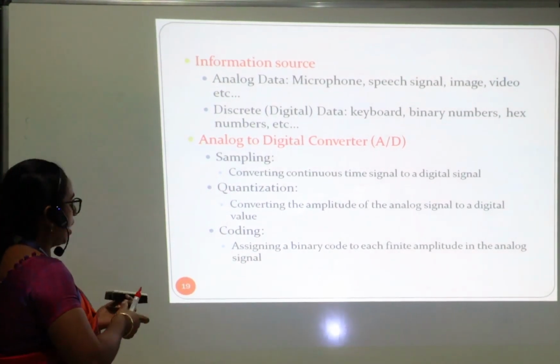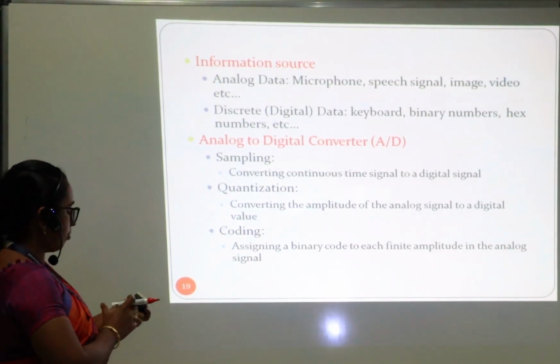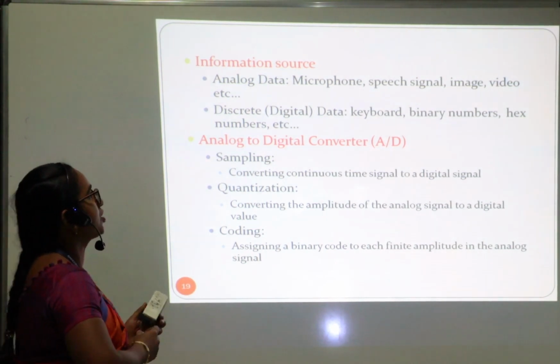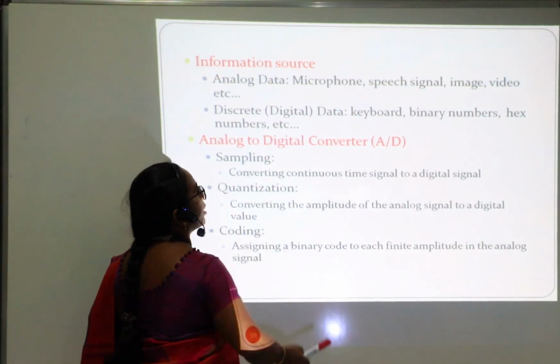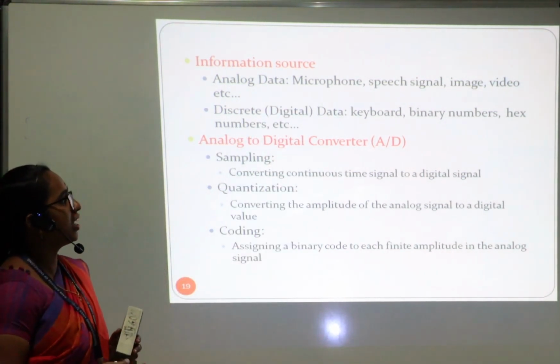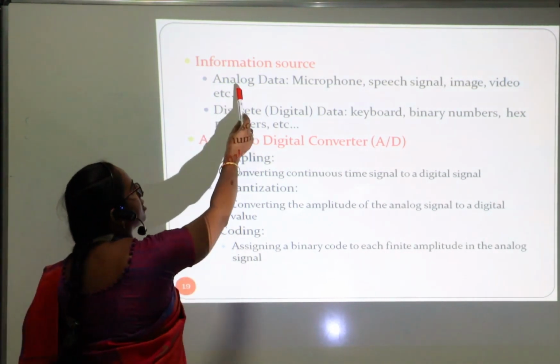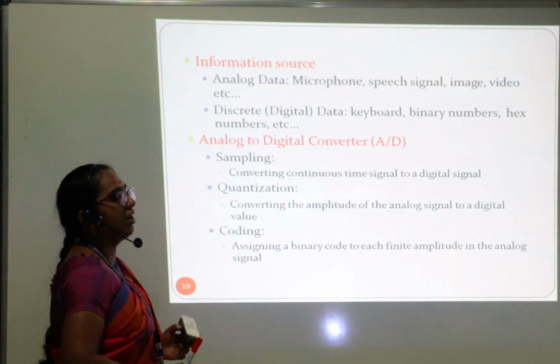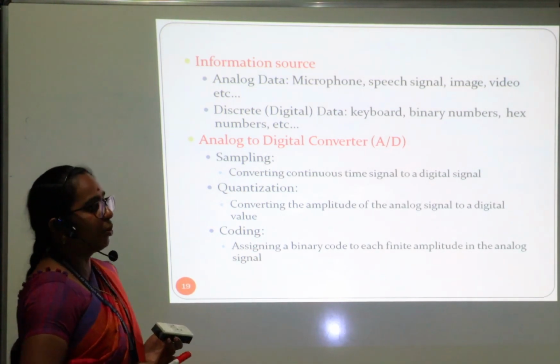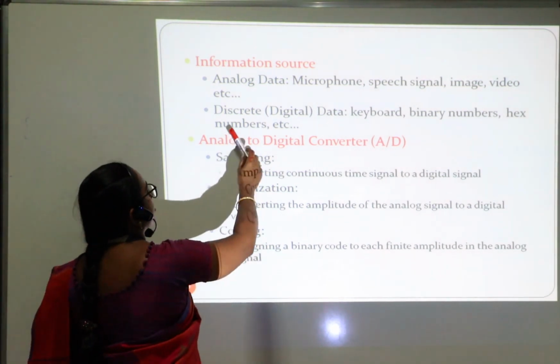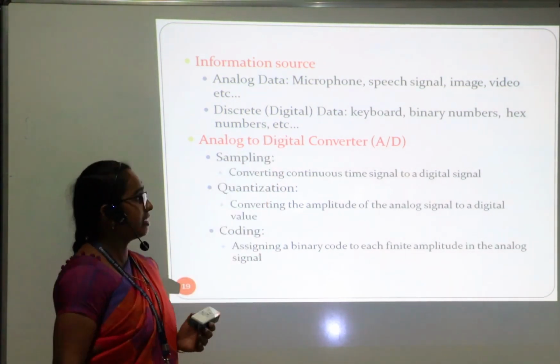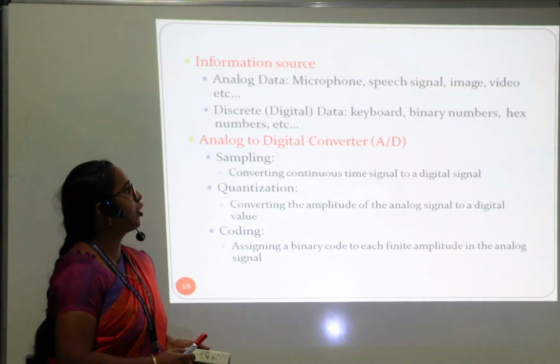I already told you about the information source, which may be analog or digital information. Analog information can be generated by a microphone, a speech signal, image, audio, video, etc. All these come under analog data. Then discrete data, as we already mentioned: the keyboard, mobile phones, binary digits, and hexadecimal numbers. All these come under the discrete source.